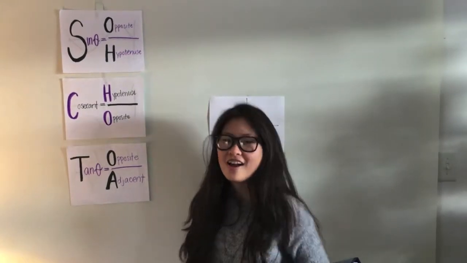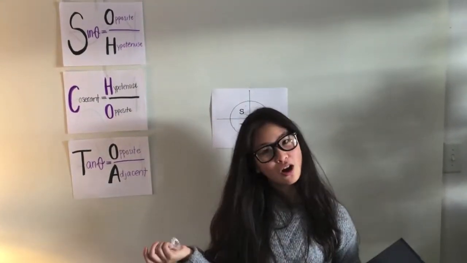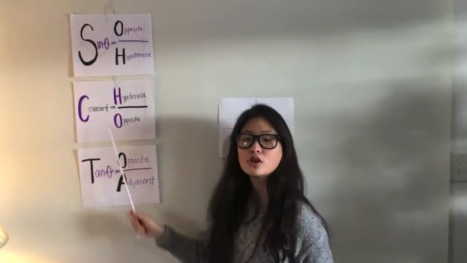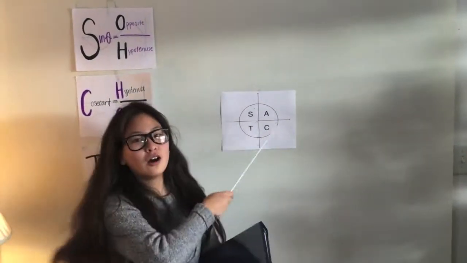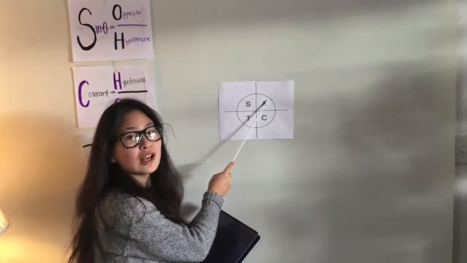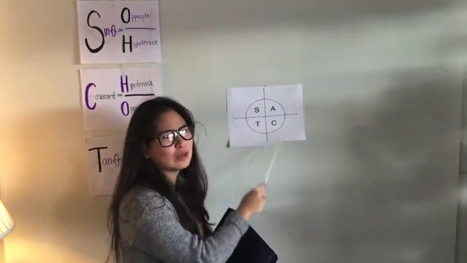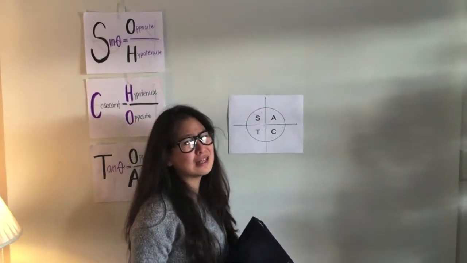You forgot the easiest part of trig. To find an angle, use SOH CAH TOA on the CAST rule. If it lands in the quadrant, it's gonna be positive. But if it lands anywhere else, it's gonna be negative. Okay, let's break it down now.